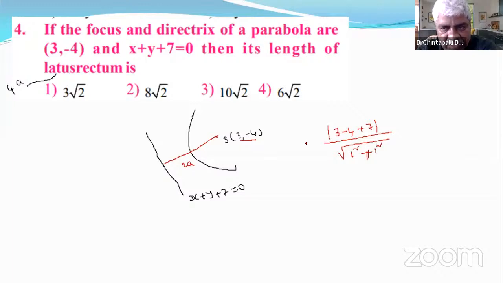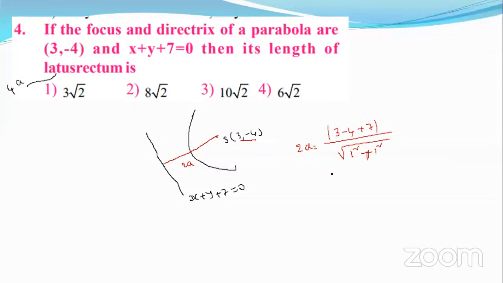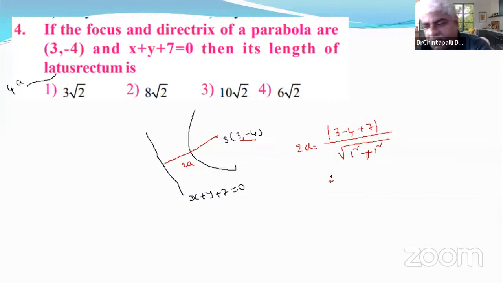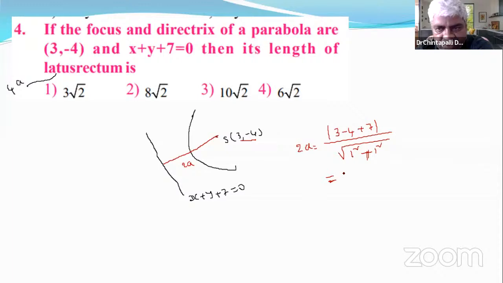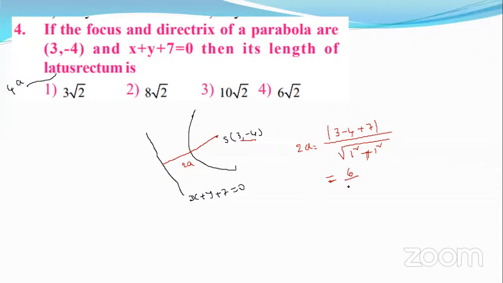This is equal to 2a. 3 minus 4 is negative 1, negative 1 plus 7 is 6. So 6 by root 2. This is 2a.